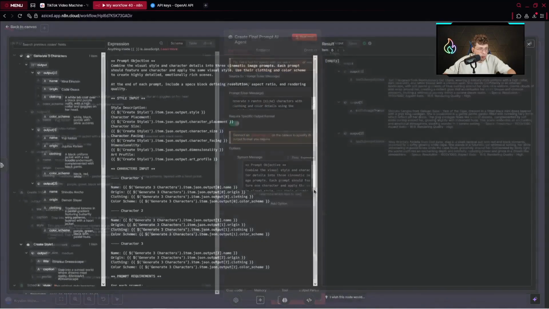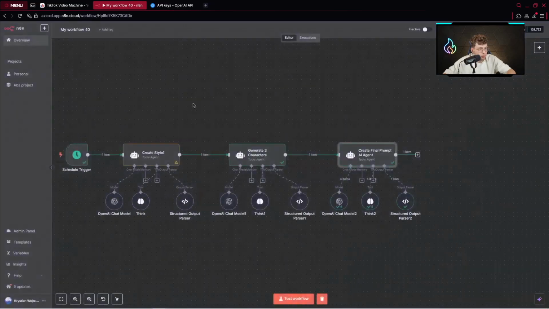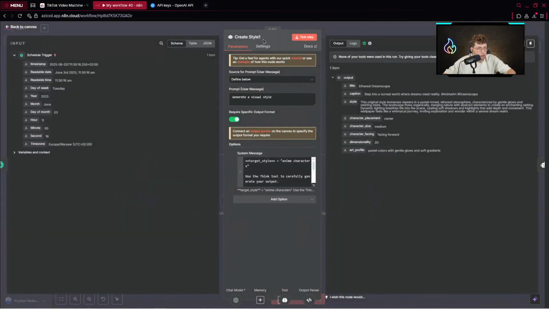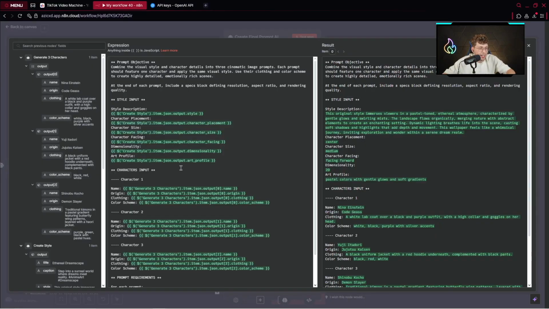Here, when I open this agent, these fields are highlighted in red. That means it doesn't match our variables. So what we need to do in this case is change the create style. We need to rename it, and that's how it works. So when we open it again, everything is mapped inside here.